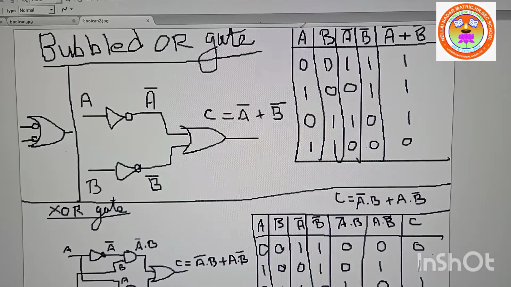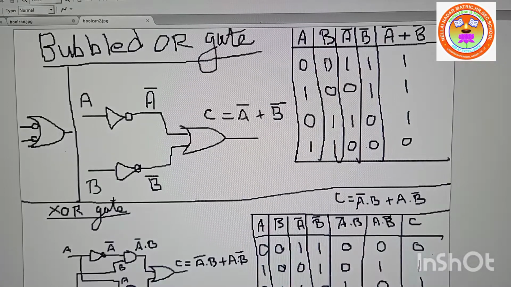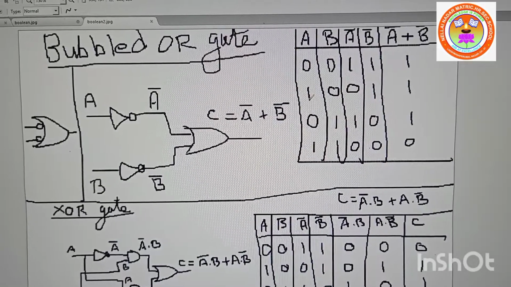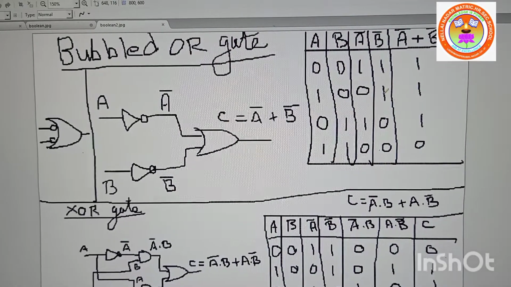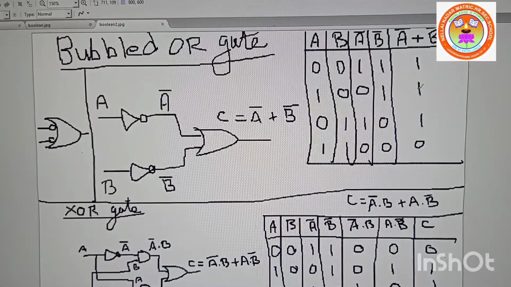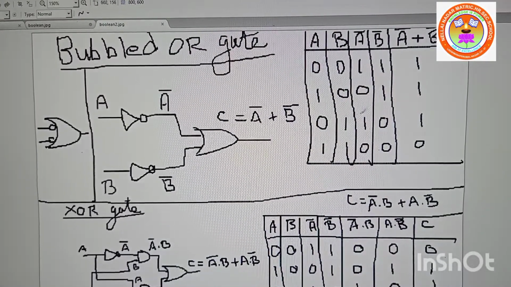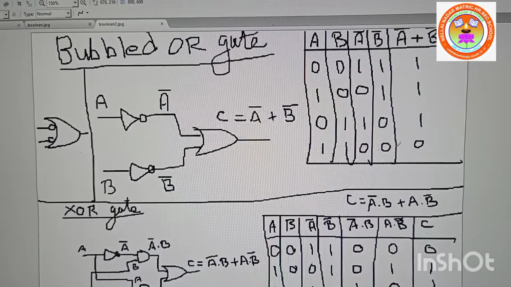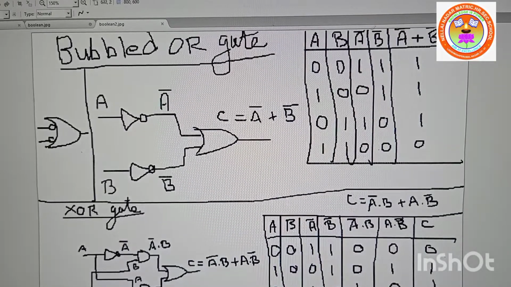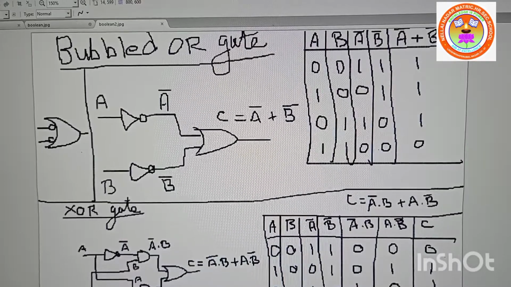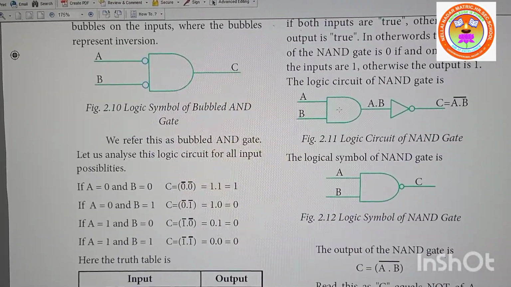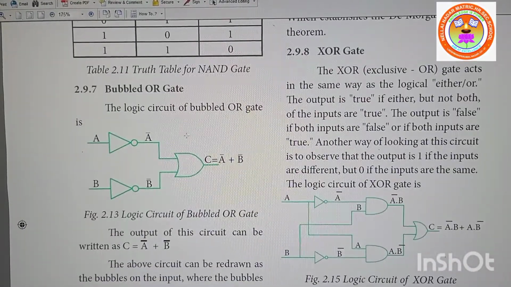This is the truth table. Same way, A, B, A dash, B dash, A dash plus B dash. So 0 inverse is 1, 0 inverse is 1, 1 plus 1 is 1. Same way, 1 inverse is 0, 0 inverse is 1, and if you add, you will get 1. Same way, 0 inverse is 1, 1 inverse is 0, 1 plus 0 is 1. 1 inverse is 0, 1 inverse is 0, 0 plus 0 is 0. So this is the truth table for the bubbled OR gate. NAND gate I already explained, right? Now this is the bubbled OR gate.